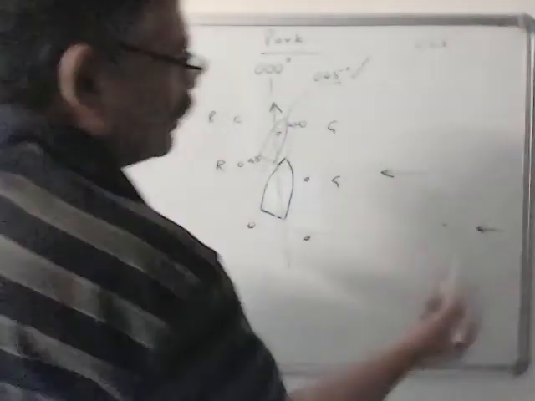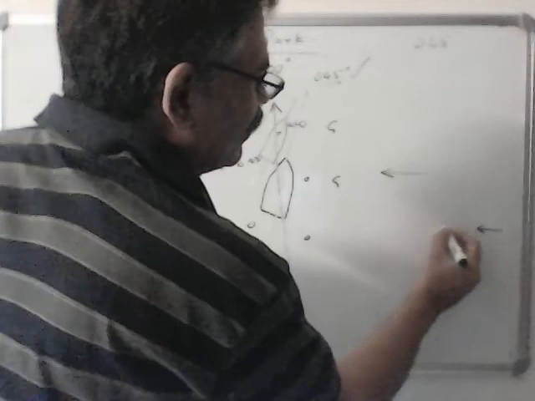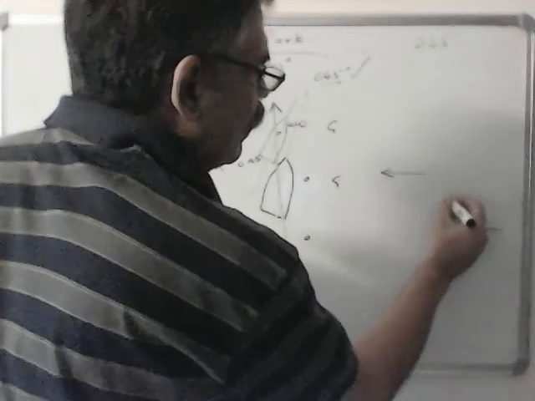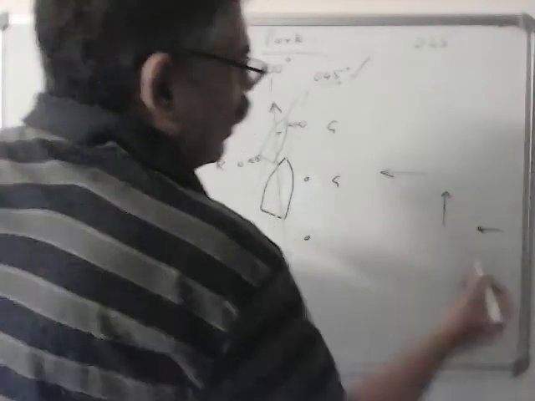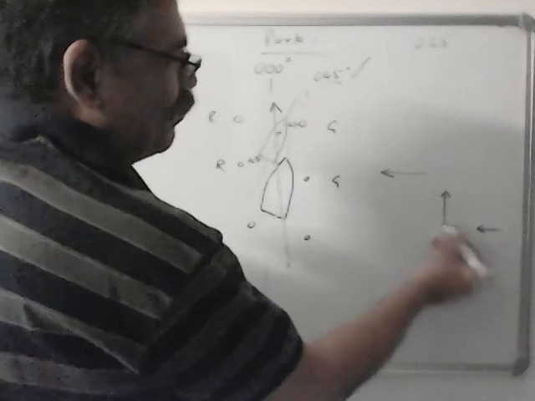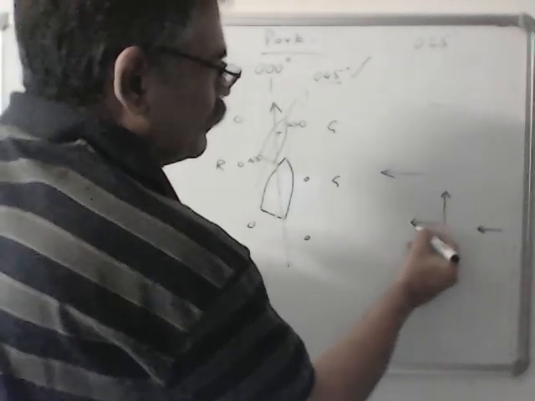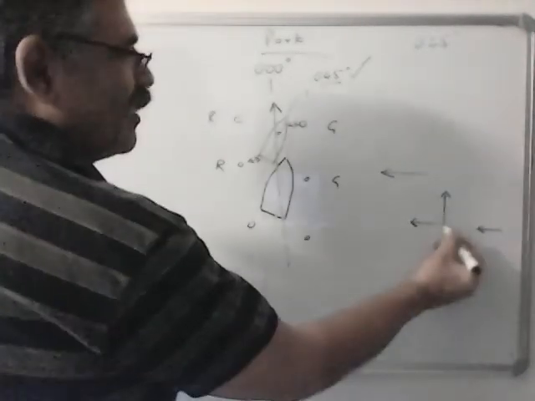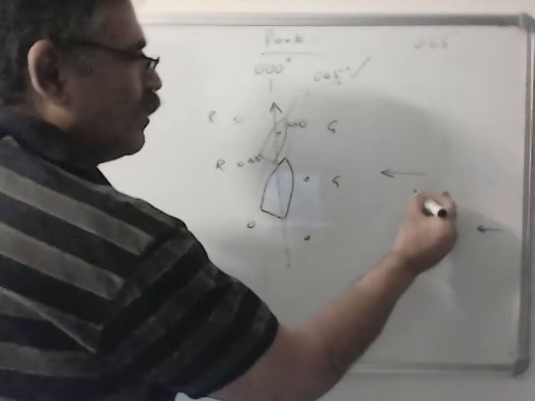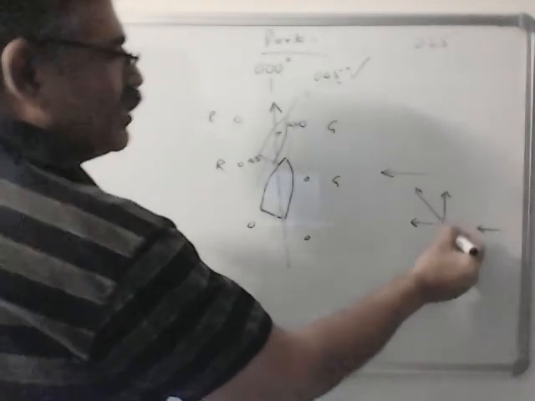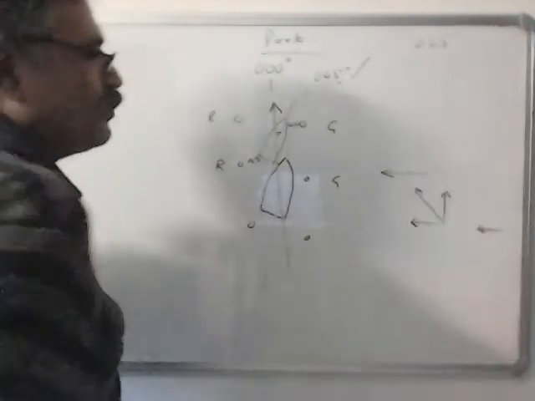One force is due to the propeller, which is propelling the ship forward. So, one force is taking the ship in this direction, and this force is taking this ship in this direction. So, the ship goes in the resultant direction. This is the course made good.